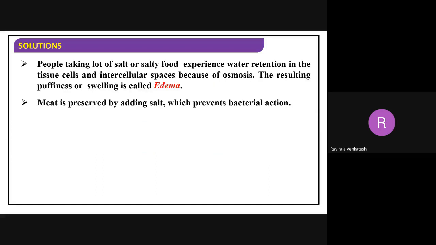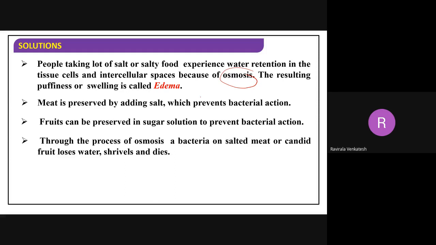Next, people taking a lot of salty food experience water retention in the tissue cells and intercellular spaces because of osmosis. I already explained this one. Meat is preserved by adding salt, which prevents bacterial action. Foods can be preserved in sugar solution to prevent bacterial action. Why? Because of osmosis only.